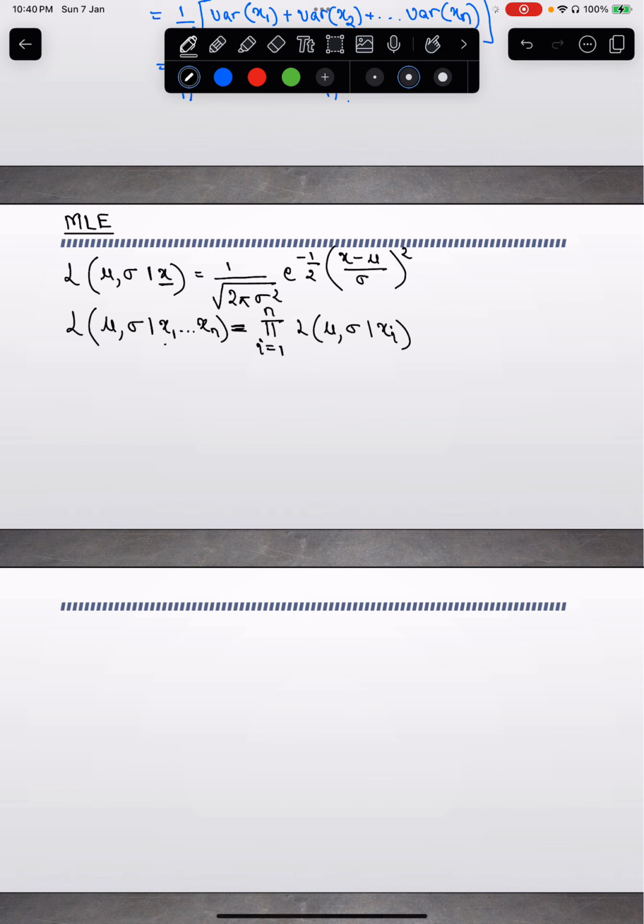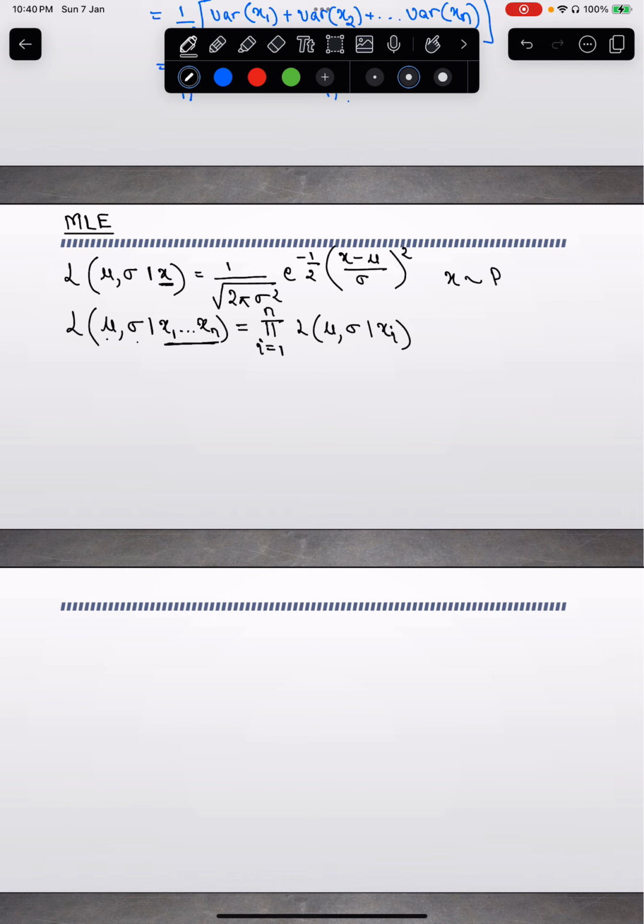Let me repeat. You had your dataset X, which consists of n samples from x1 to xn. You want to estimate the most likely parameters mu and sigma given this set of data points. Since you have drawn these samples IID from the population distribution P, they are independently distributed.